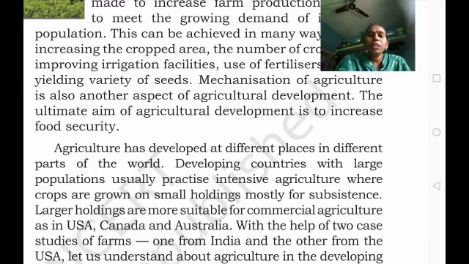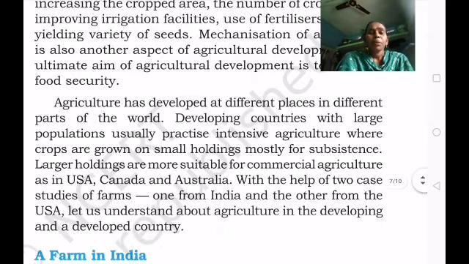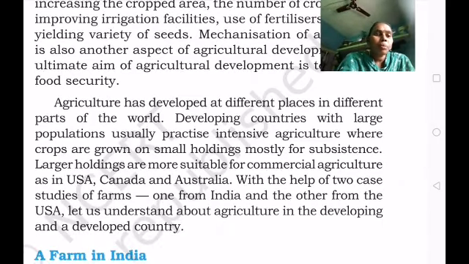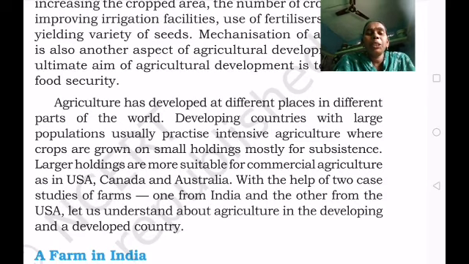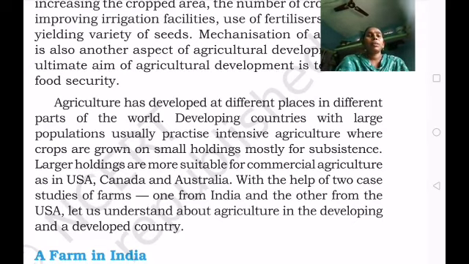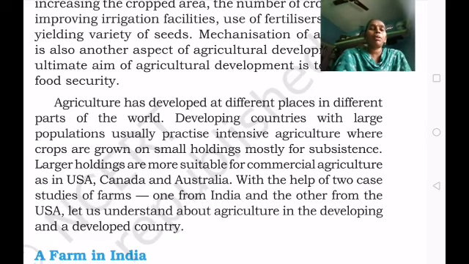Commercial agriculture is practiced in the United States of America, Canada, and Australia, to sell their goods in the marketplaces. With the help of two case studies of farms, one from India and the other from the United States of America, let us understand agriculture in developing and developed countries, how developed countries farm and how developing countries farm.